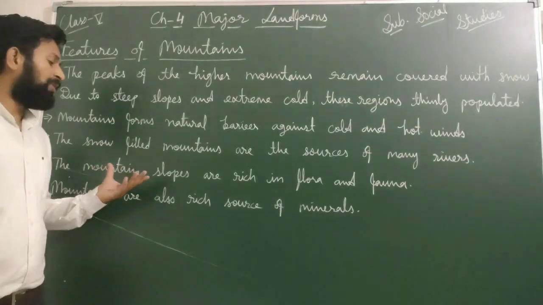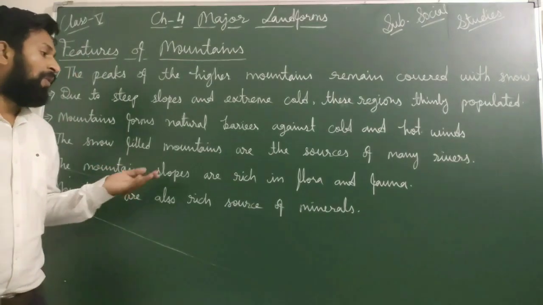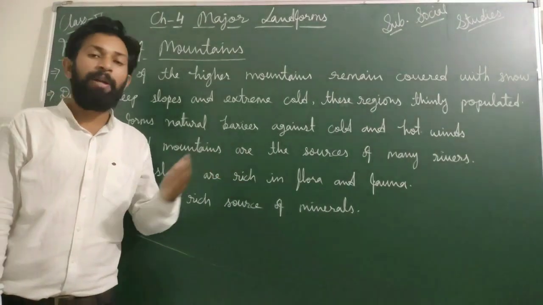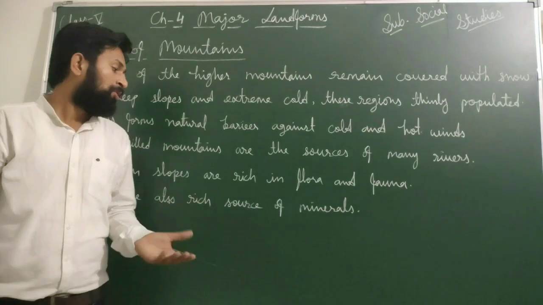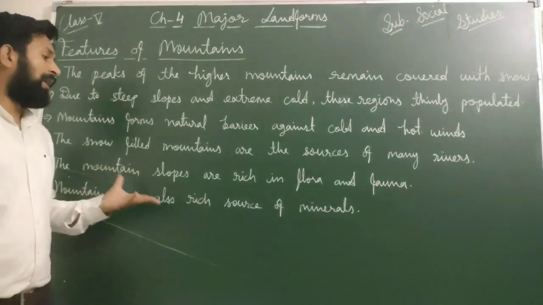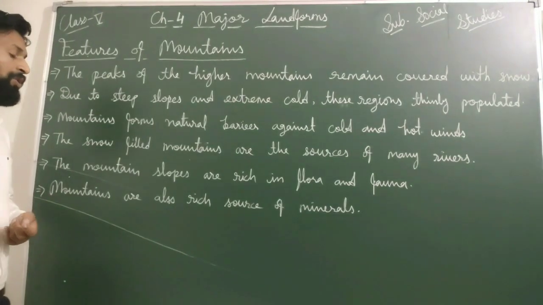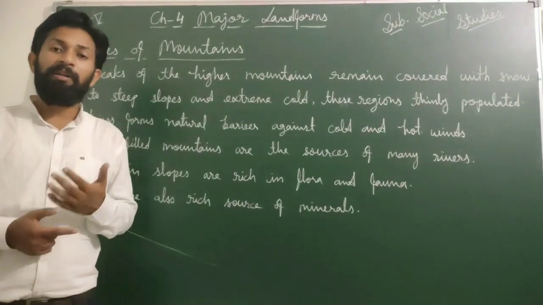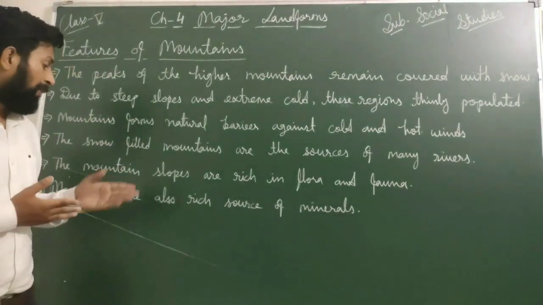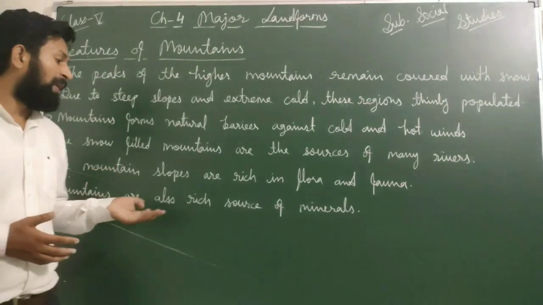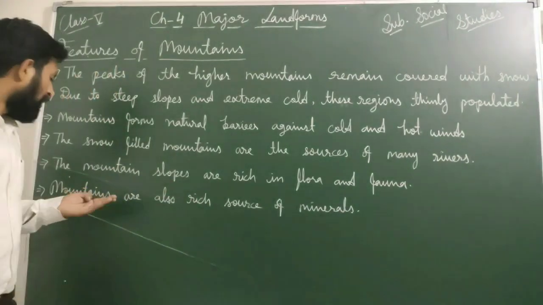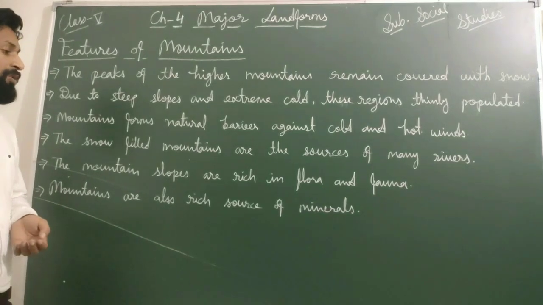We can see that on the downside of the mountain slopes, many types of flora, meaning many types of plants, and many types of animals we can see on that side. So we can say that the mountain slopes are rich in flora and fauna. And the last one is here, mountains are also rich sources of minerals. We can say that many minerals are coming from mining of the mountains, and we can get many types of minerals. So mountains are also rich sources of minerals.